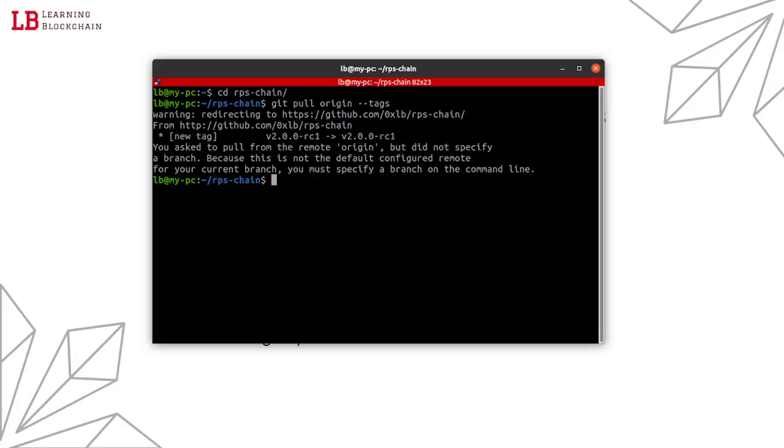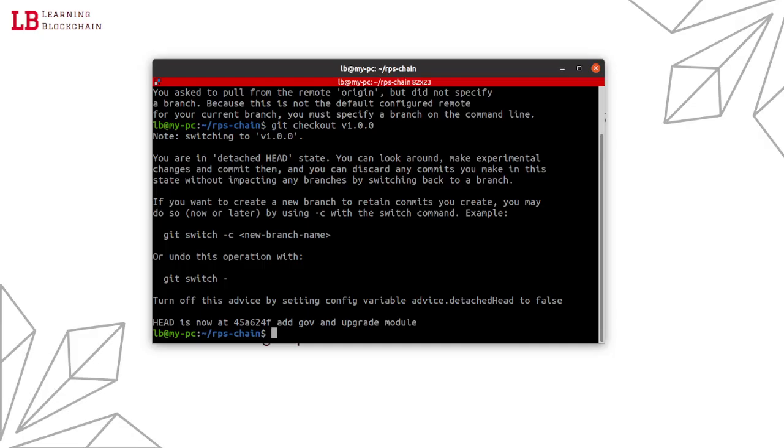So let's get to our repo and git pull origin the tags. So we get the latest tags and we have the v2, and now we can git checkout v1. We're now in v1. git status.